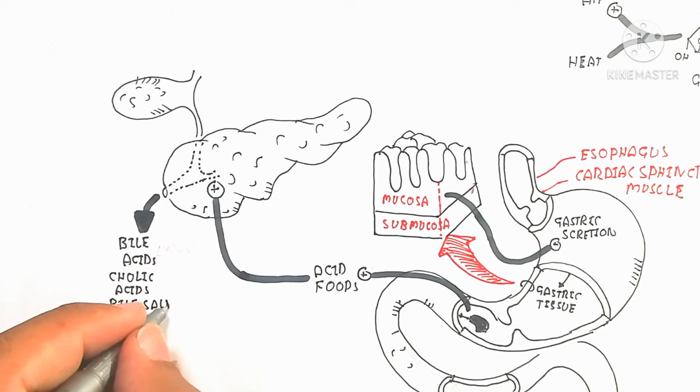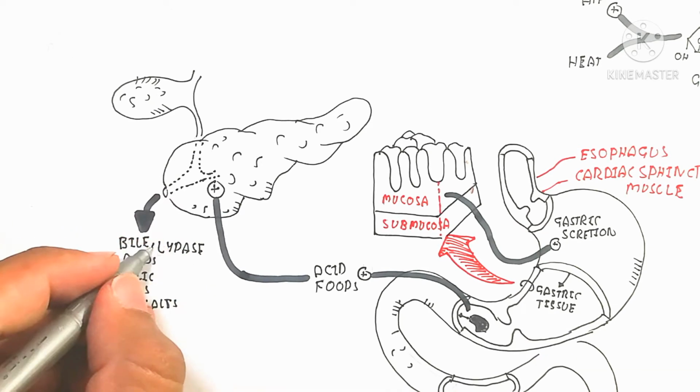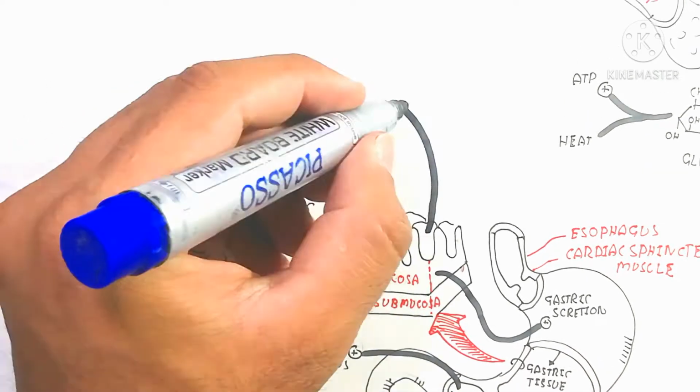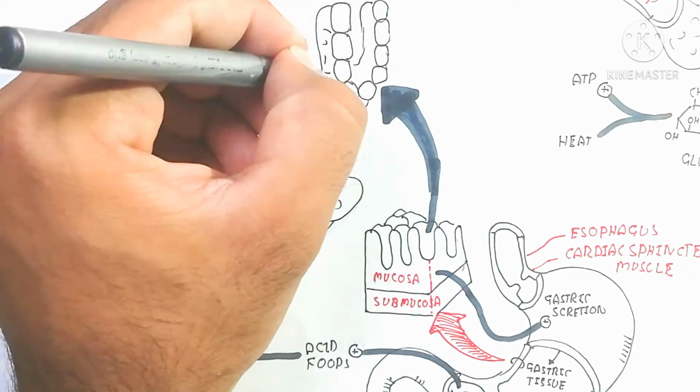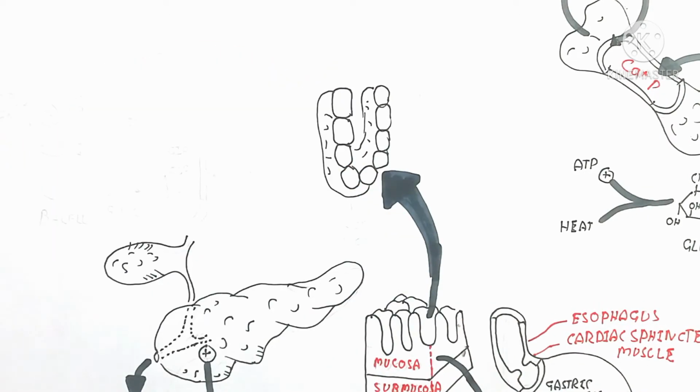This is the exocrine system, not the endocrine system. But we are learning about endocrinology, so that is why it is important to understand.